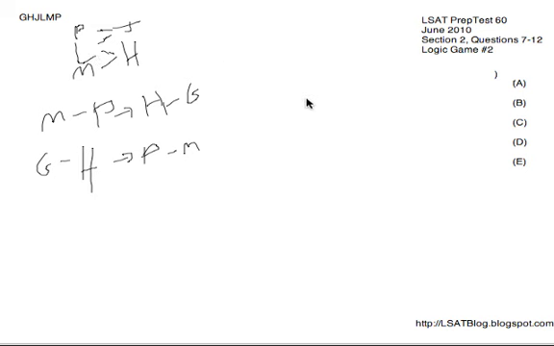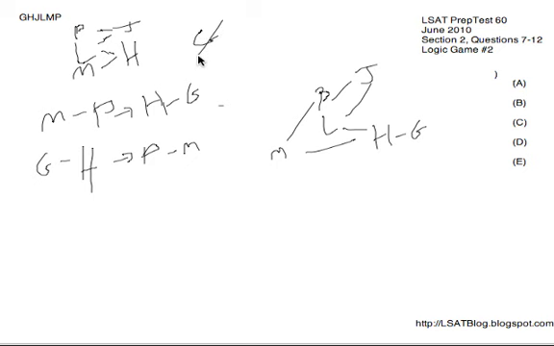So again, we've got P before J, and we've got L before J, and then we've got L before H, and M before H, and before P, of course. So M would have to go before both P and before H, and then we'd have G coming after H. Now the thing is that we know that G can't go last because the final rule of the game says that, so I'll just stick not G to the right here. G can't go last. None of M, P, H, or L could go after it. Therefore, J would have to go after it.